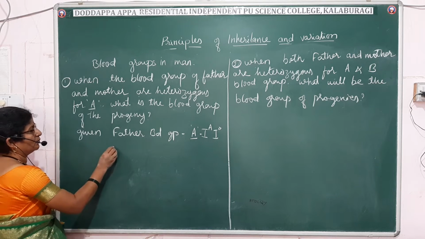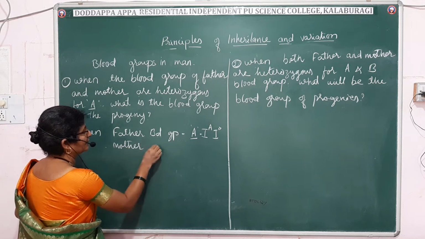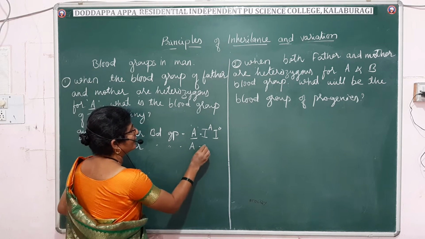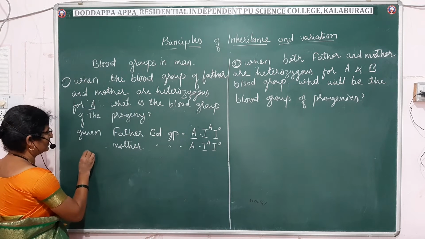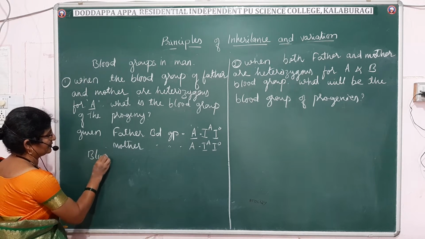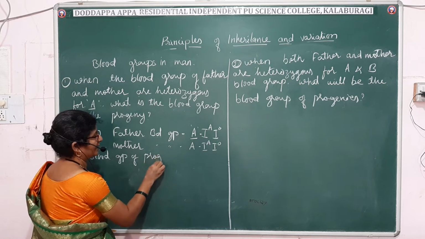And the mother's blood group is also A and heterozygous. Now we have to find out the blood group of the progenies.